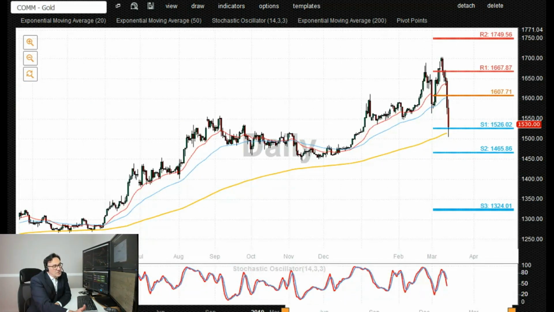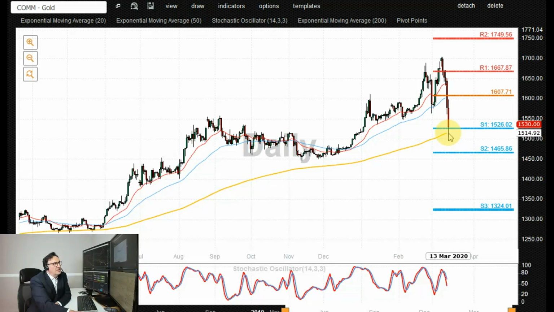Gold is also showing the same thing. Apologies, I keep repeating the same thing over and over again. We are seeing a massive pullback lower in gold from 1700 all the way down to the current closing level at 1530, 1526. But the intraday low of the trading range was very close to 1505, or as close to 1500 as possible. Going forward, we are seeing this rising support trend line. We have the 200-day moving average at 1510, 1511, offering initial support to the downside, so therefore a key trading level.